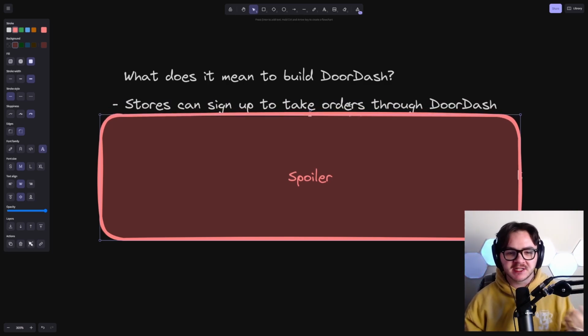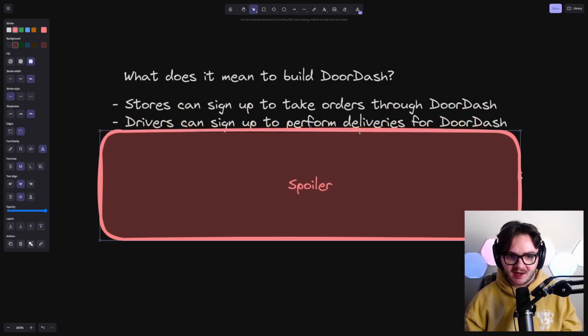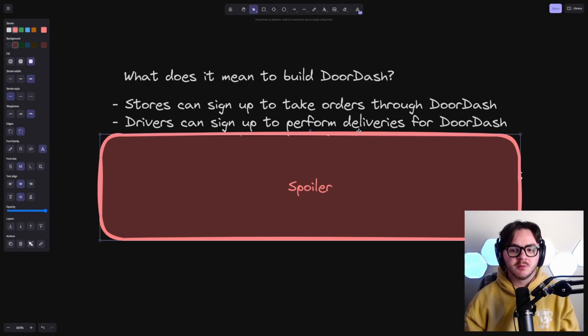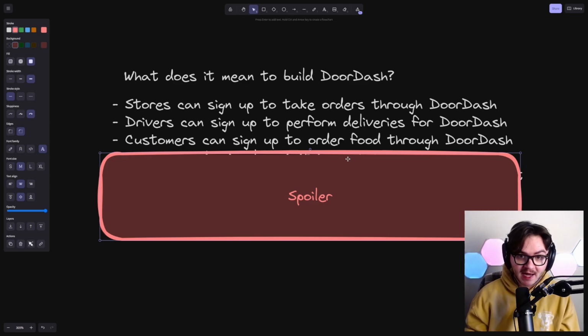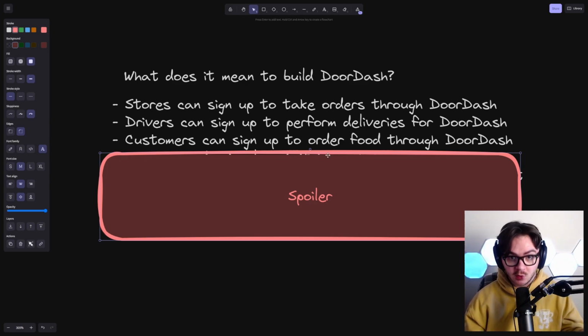First, stores need to be able to sign up to be able to take orders through DoorDash, obviously. Drivers need to be able to sign up to perform deliveries for DoorDash, obviously. And customers need to be able to sign up to order food through DoorDash, obviously. We have these three types of users and they can overlap, right? You could drive for DoorDash and order for DoorDash, but these are three separate types of people that are using the service.